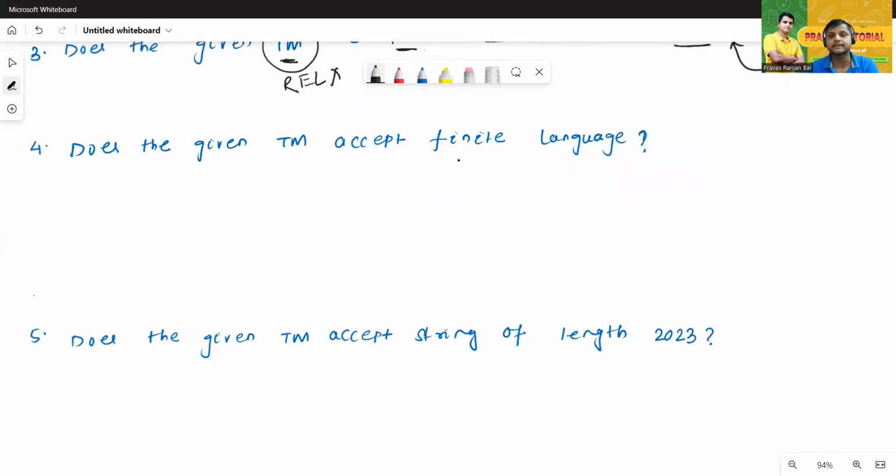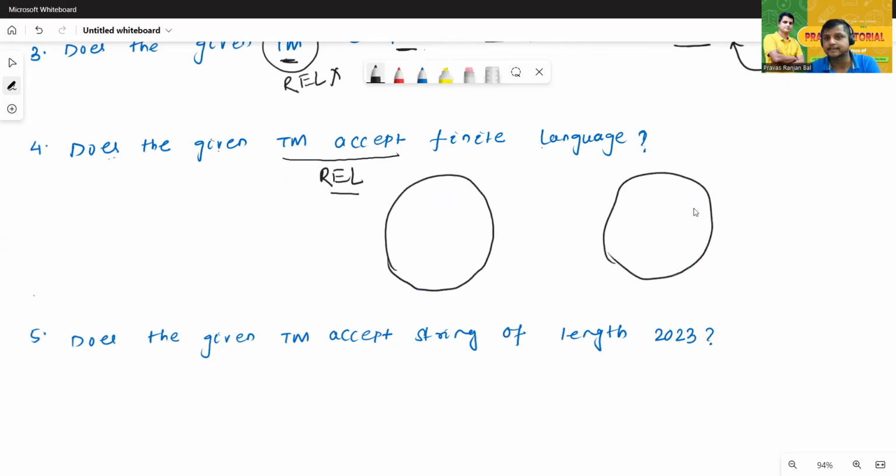Does the given Turing machine accept finite language? Just say, does the given Turing machine generally accept which type of language? RL language. So does the given RL finite language? Okay, now we'll see. This is the range. Range means 0, 1. Domain means set of RL. Set of RL means the languages L1, L2, L3 up to L infinity.